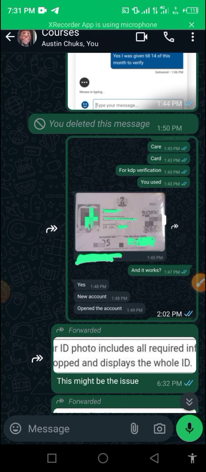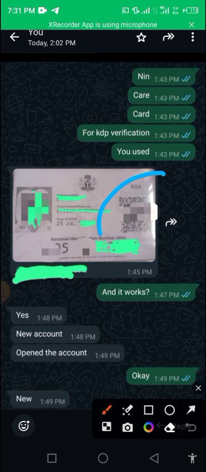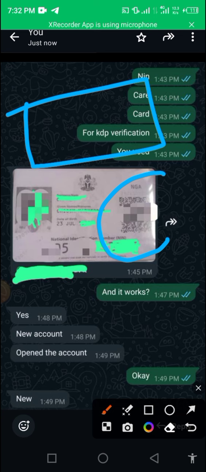Now, for those who want to verify with NIN, it's very important you know there is something required called the scan code. I'm just trying to give you a format. You can't see this, but the old NIN format slip is so wide that it does not come with any scan code. Now you can see the latest NIN in Nigeria has the scan code.